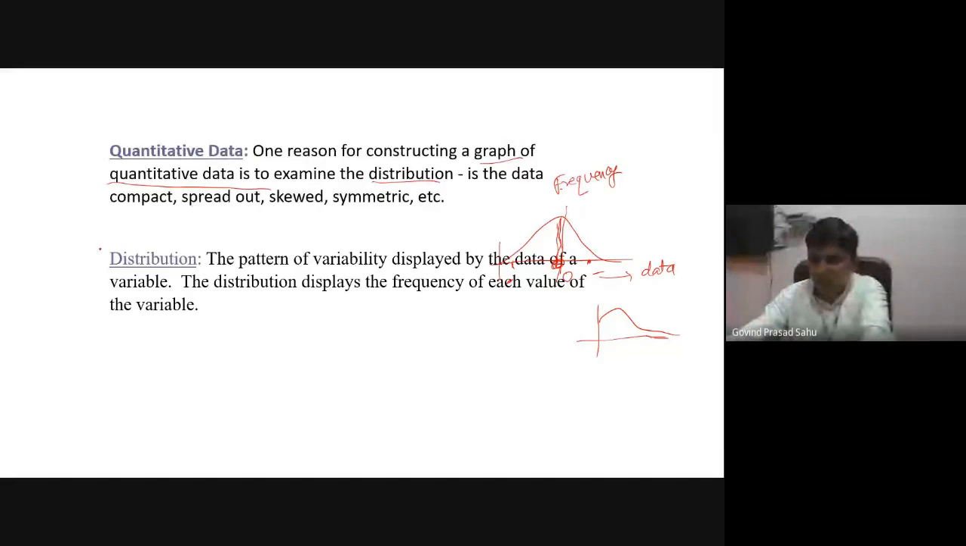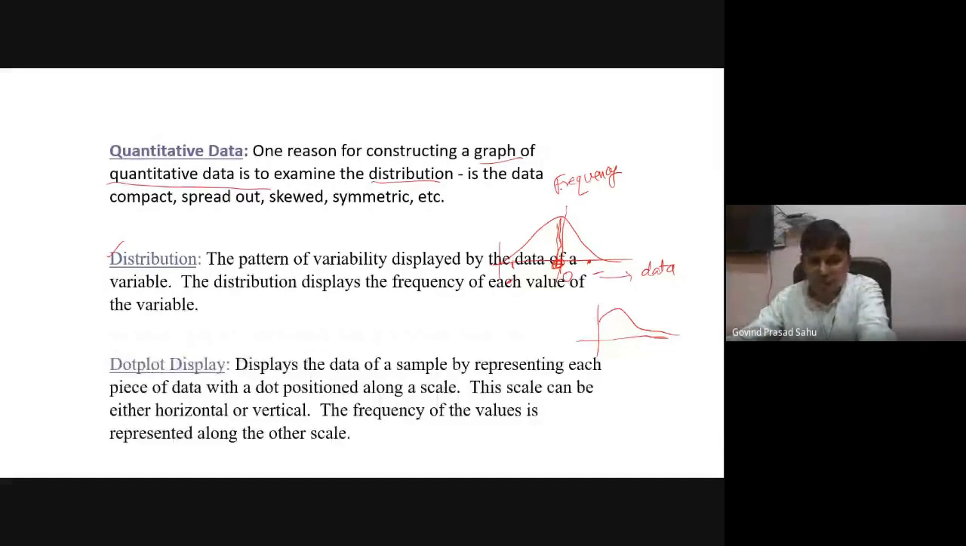And this is a technical term, distributions. In coming sessions, you will learn more details about these distributions. This is basically the pattern of variability displayed by the data of a variable, that is the frequency of each value. So here on the y-axis there will be the frequency.